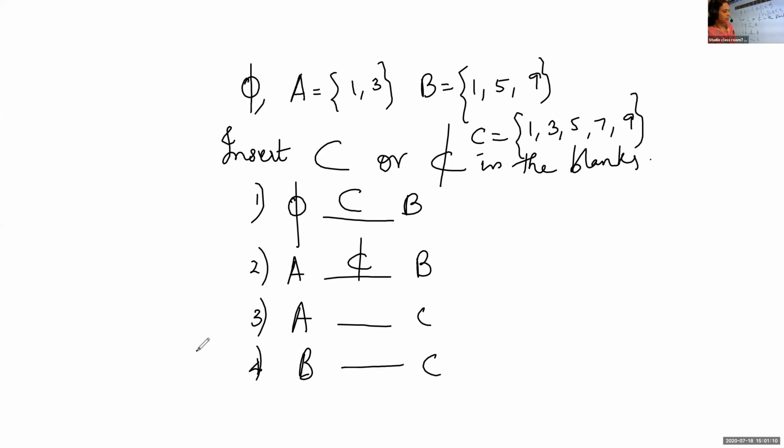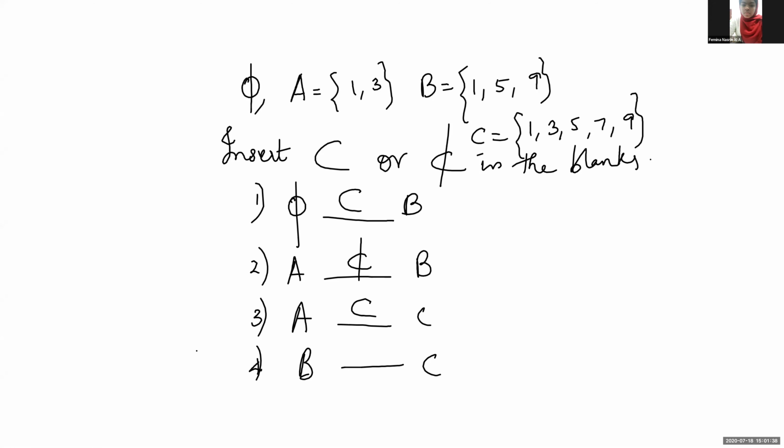Now I'll call one person. Femina, what about the third one? Contained. A is contained in C. Is it correct? What about the next one?